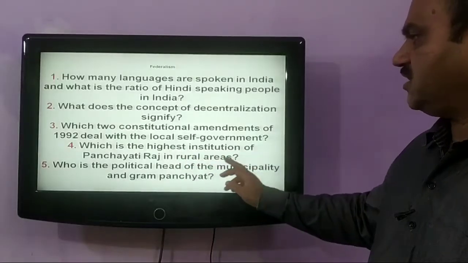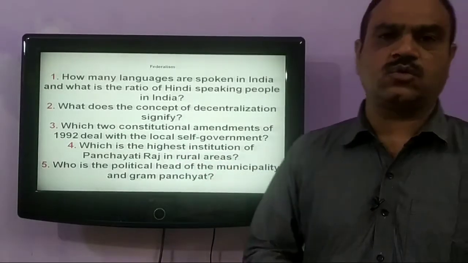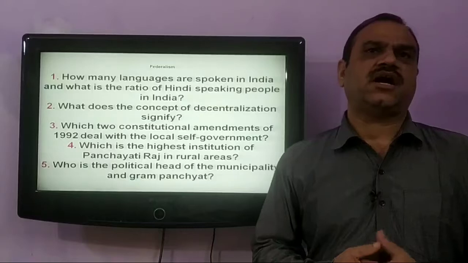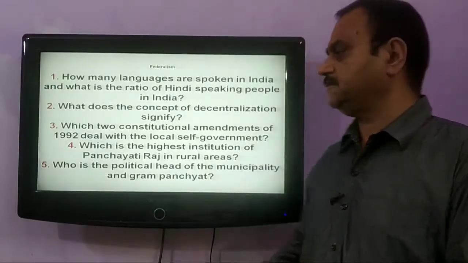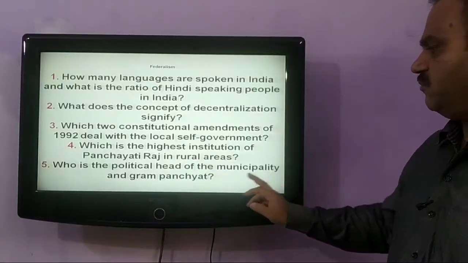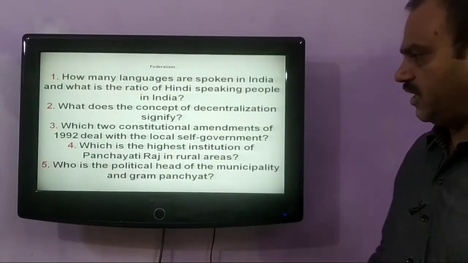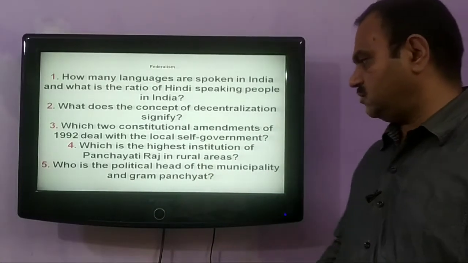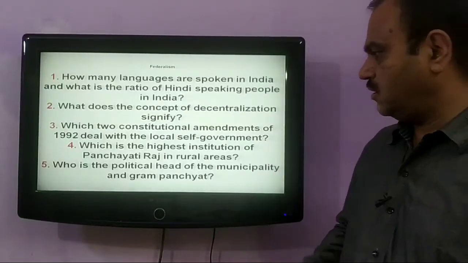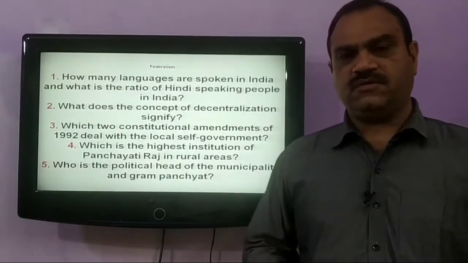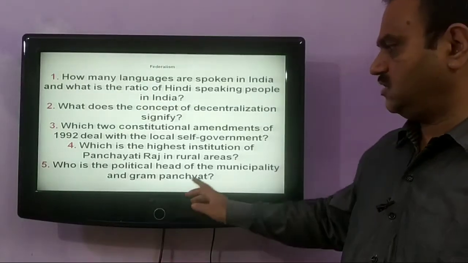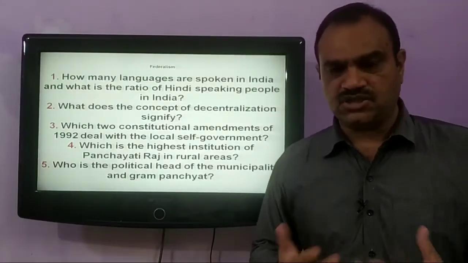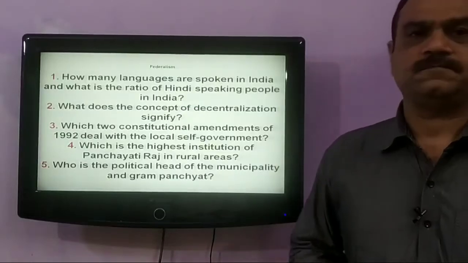Next one is, which is the highest institution of Panchayati Raj in rural areas? In the rural areas, the highest institution is Zilla Parishad. Who is the political head of a municipality and Gram Panchayat? The chairman or the mayor of a municipality is the head of the urban local government, and Sarpanch is the head of the Gram Panchayat.